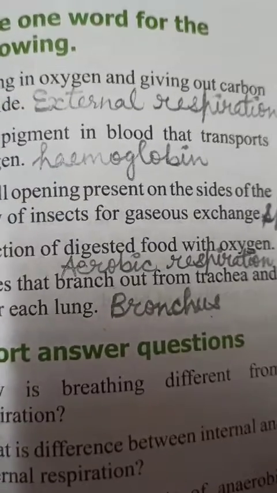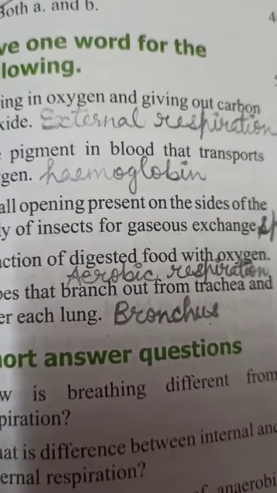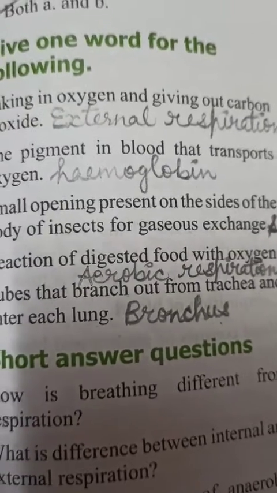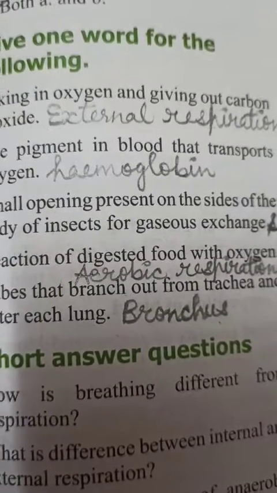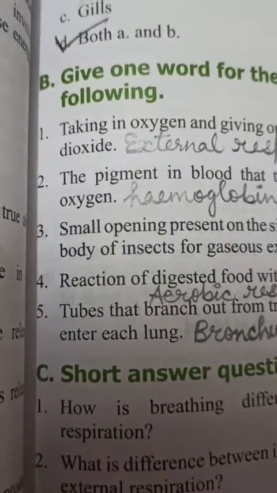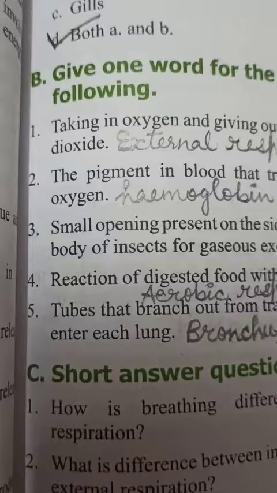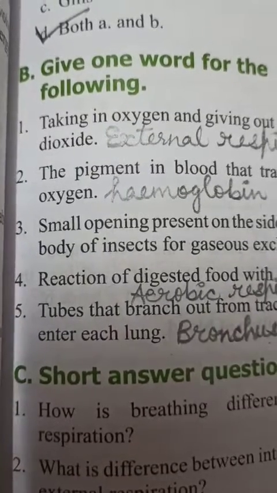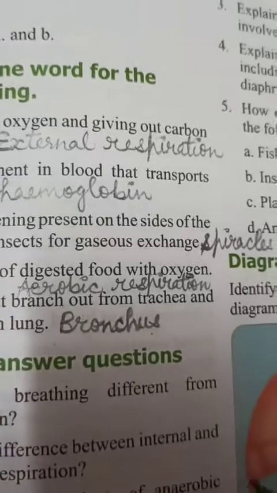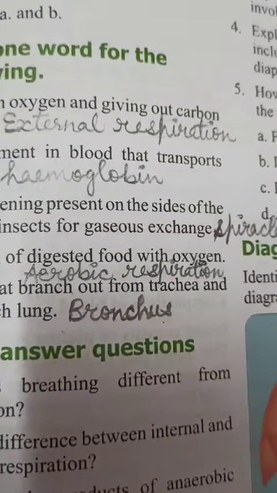Okay, and whatever question answers we are writing, those question answers you will write in your science notebook, but exercises you have to learn from the book and fill only in the book, and use pencil to fill the exercises. Okay, don't use pen in your book.